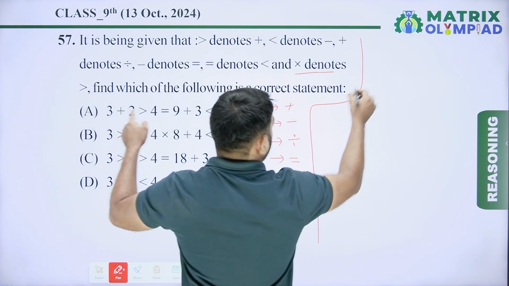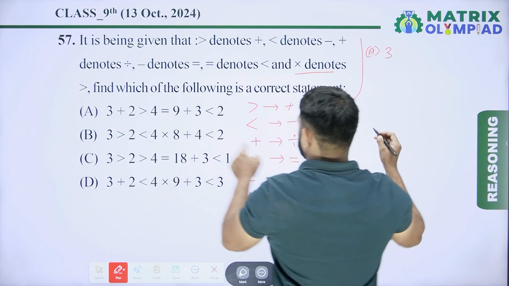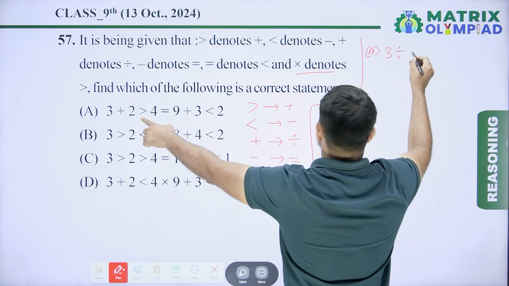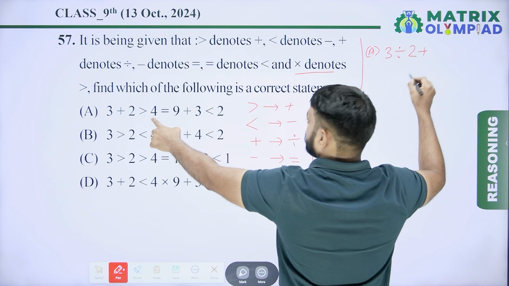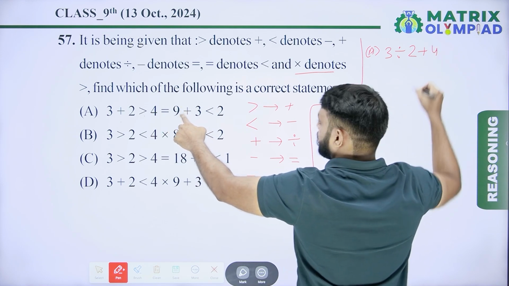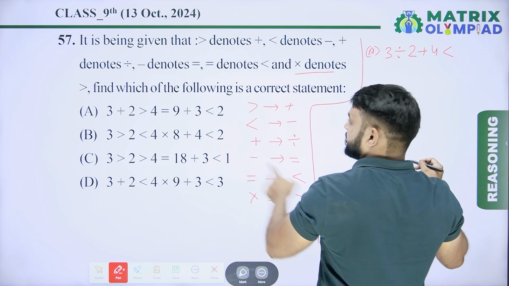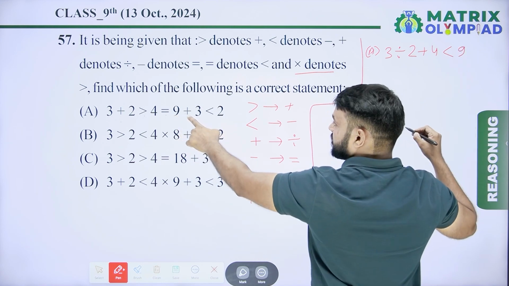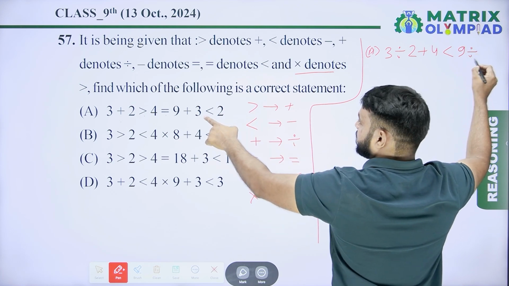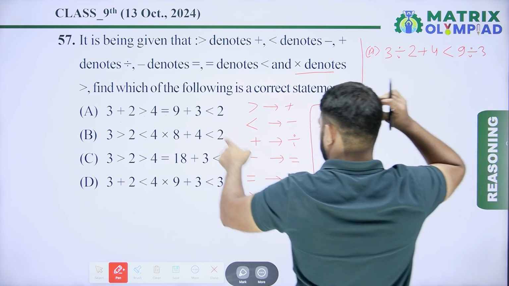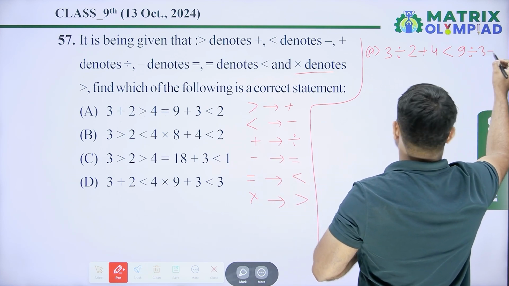According to option A: 3 plus means divide by 2, greater than means plus 4, equals to means less than, 9 plus means divide 3, less than means minus 2.